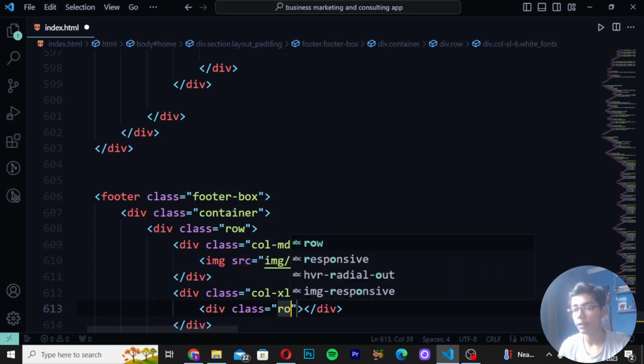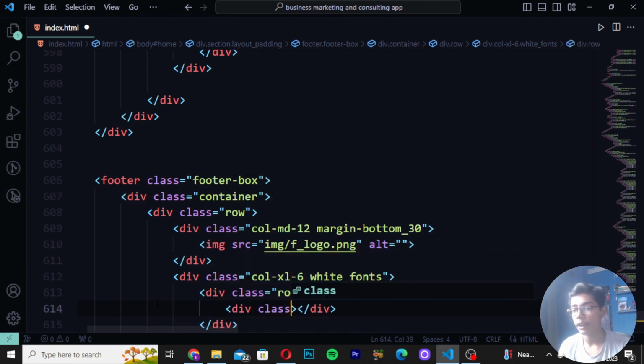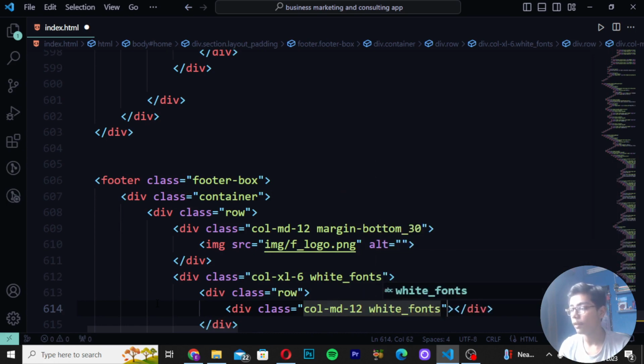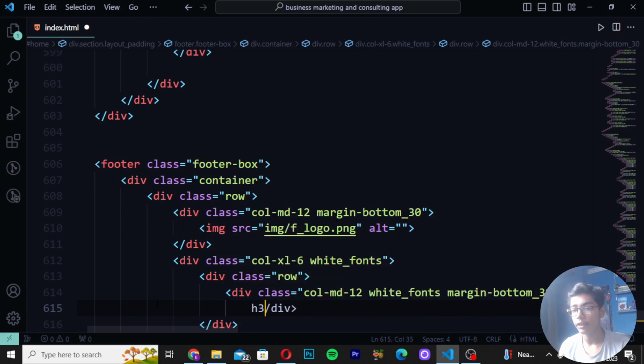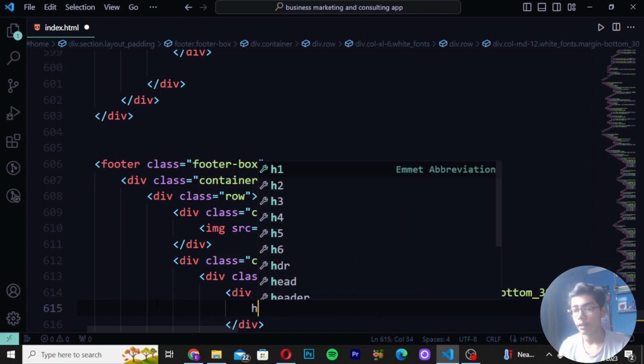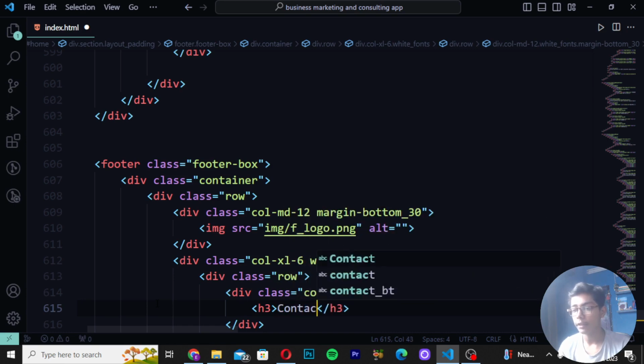Write div class row. Write div class, and I will be writing col-md-12. Write white-fonts, and I will be writing margin-bottom. Write 30. Then take this underscore and change it to a dash. Then write h3. So here I will be pressing backspace. Write h3, and write Contact Us like this.